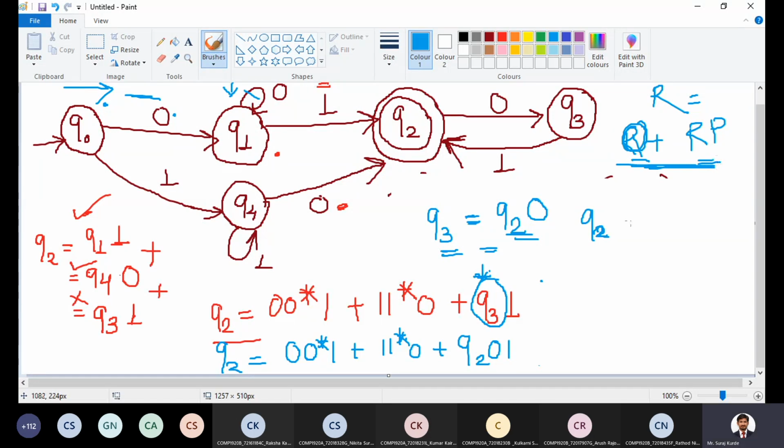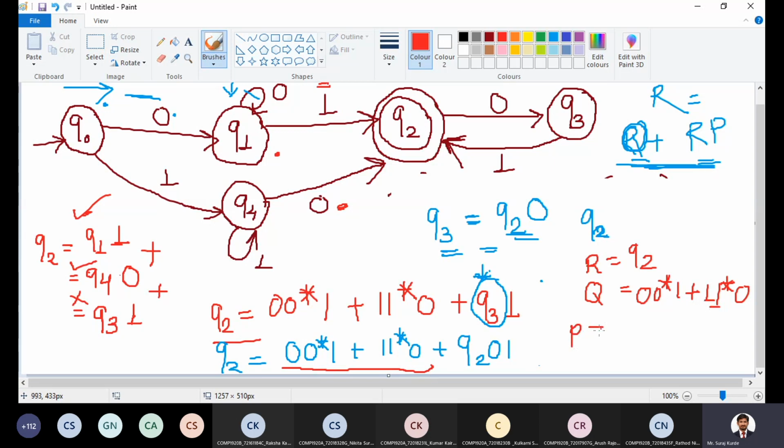Here the first part, 0, 0 star 1 plus 1, 1 star 0, becomes Q. So R is equal to Q2, and capital Q is equal to 0, 0 star 1 plus 1, 1 star 0.